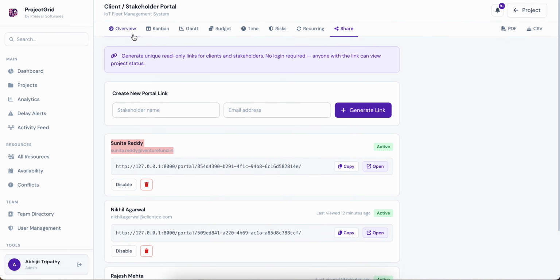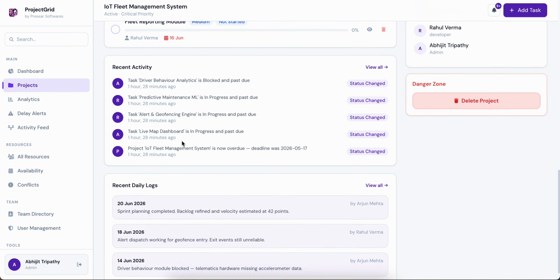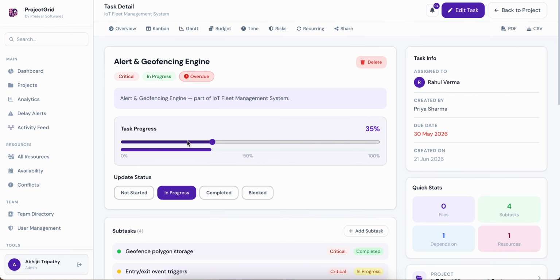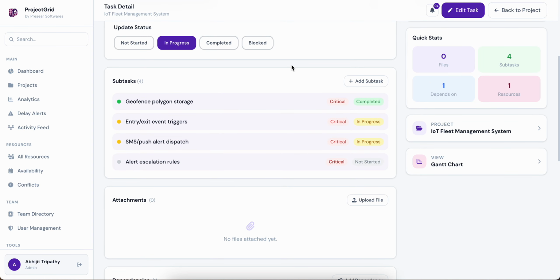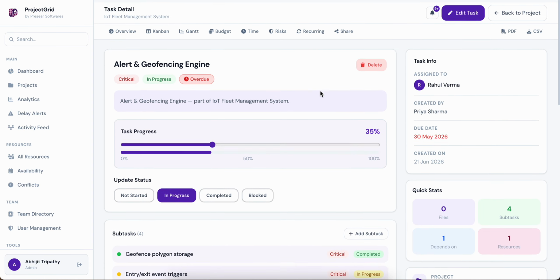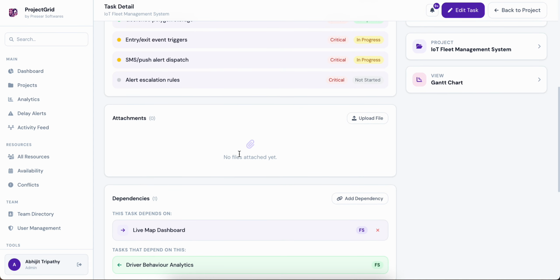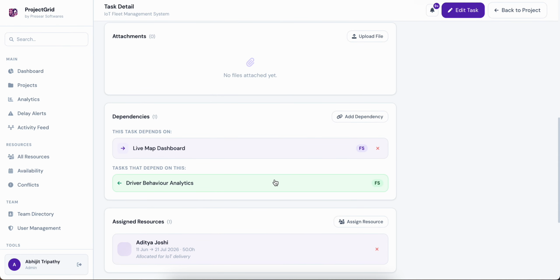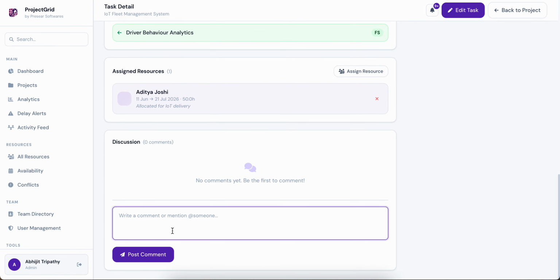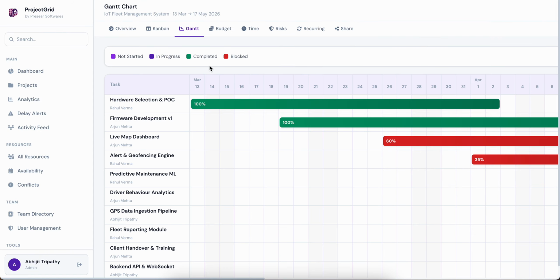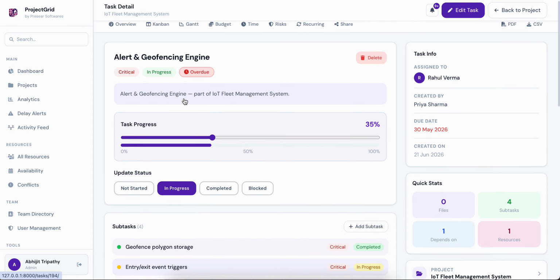So this is all inside this project. You can see there are options, like if you go inside the task, let's assume I'm going to this task, right? In the task itself, you can see different subtasks are already here. Inside the subtasks, you can also see there are attachment options, you can upload files, there are dependencies, there are assigned resources, and there is an option to discuss something. Very important in terms of project management, you need to discuss something and put it here, so that the entire history is in one place. And if you are going for a Gantt chart, of course you'll be getting a Gantt chart. So all these things are here.